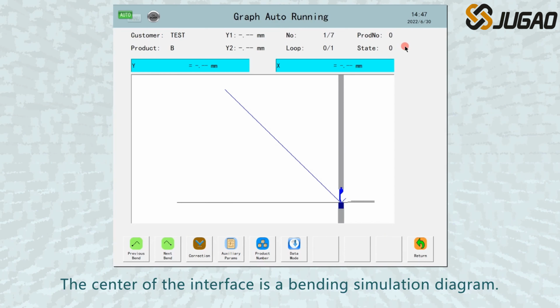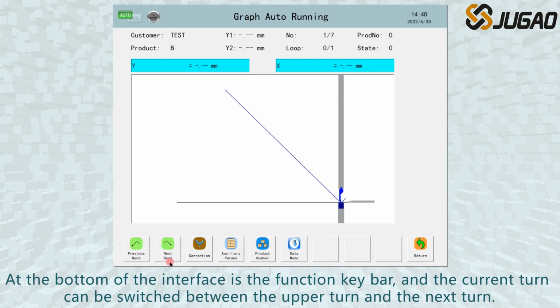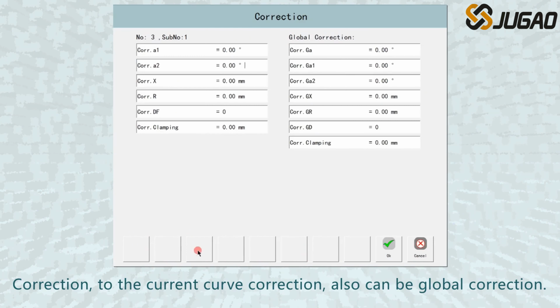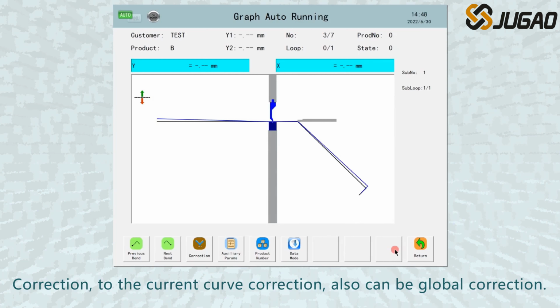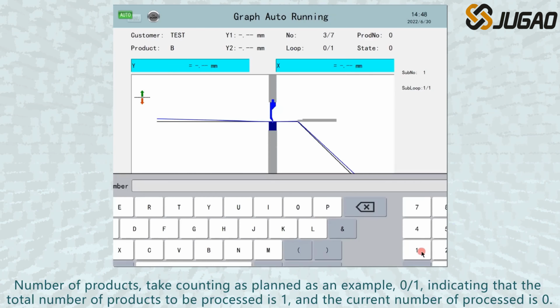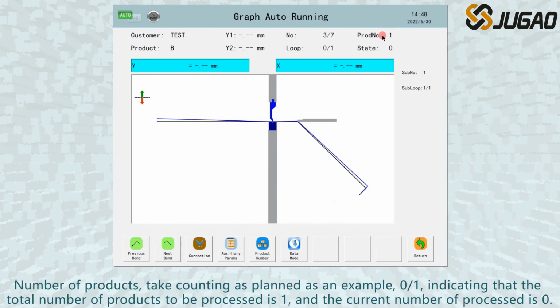The center of the interface is a bending simulation diagram. At the bottom of the interface is the function key bar, and the current turn can be switched between the upper turn and the next turn. Correction to the current curve correction also can be global correction. Auxiliary parameters, click to expand to modify. Number of products, take counting as planned as an example, 0/1, indicating that the total number of products to be processed is 1, and the current number of processed is 0.